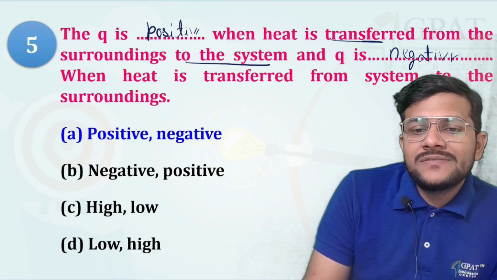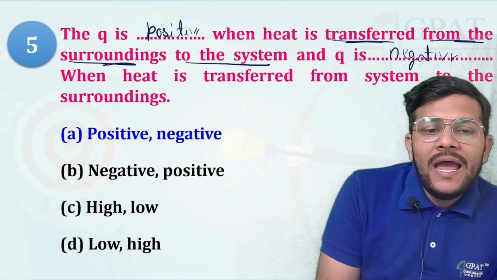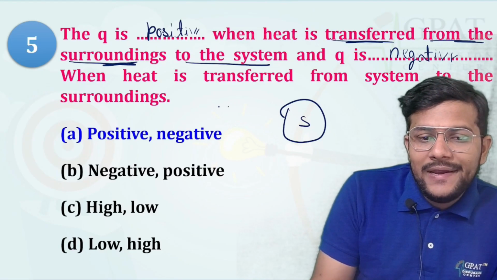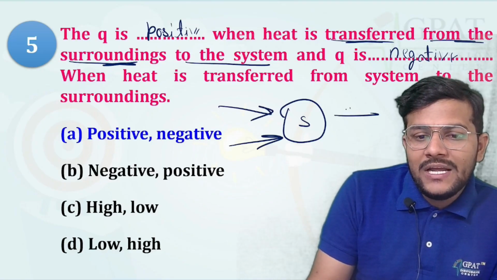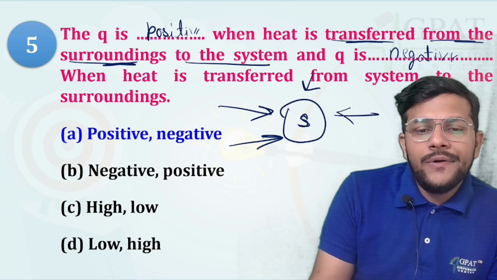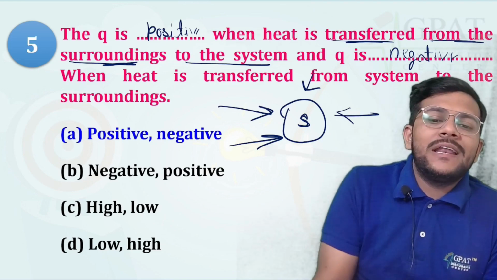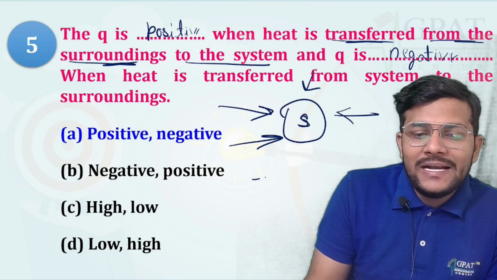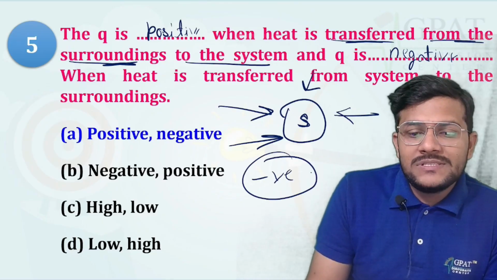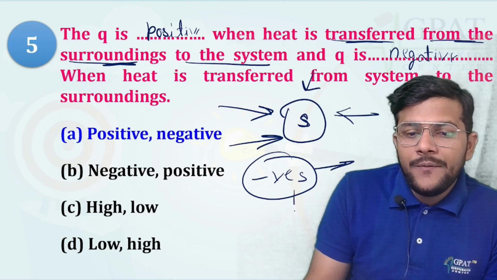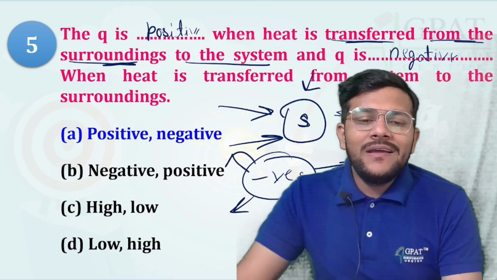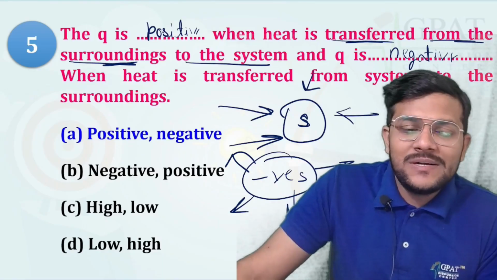Suppose this is the system and this is the surrounding. From the surrounding, heat is entering the system, so Q is positive. Q is negative when heat is transferred from the system to the surrounding.